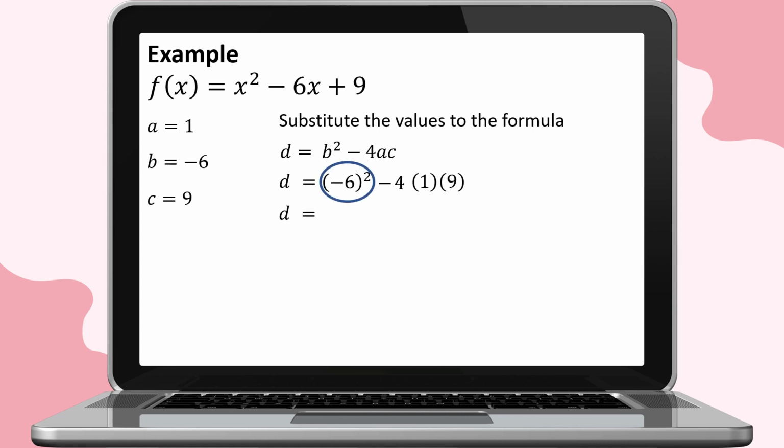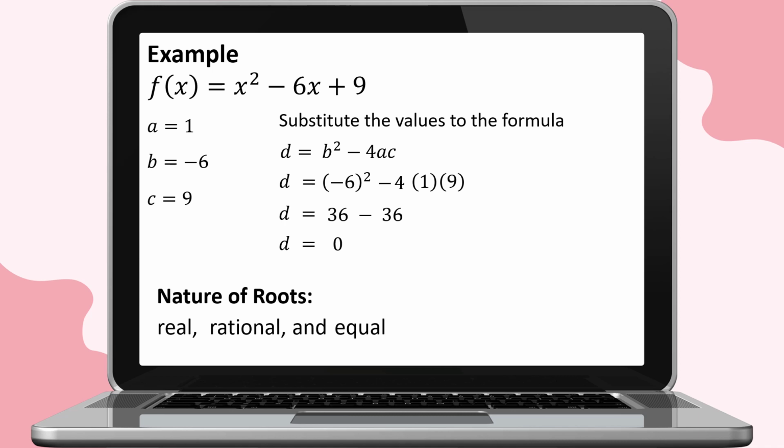The square of negative 6 is equal to positive 36, minus the product of 4, 1, and 9, which is equal to positive 36. 36 minus 36 is equal to 0. Our discriminant is equal to 0. Therefore, the nature of roots are real, rational, and equal.